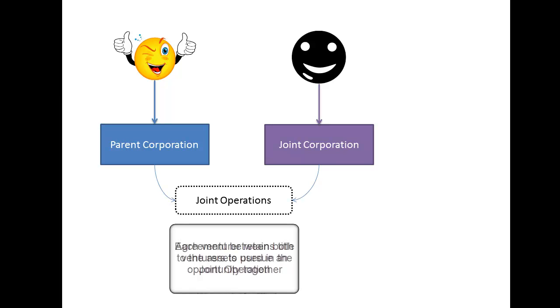Well, each venturer tracks their own assets and liabilities, as well as the expenses they incur on their own behalf. However, it shares in the revenue and expenses from the business activities of the joint arrangement.